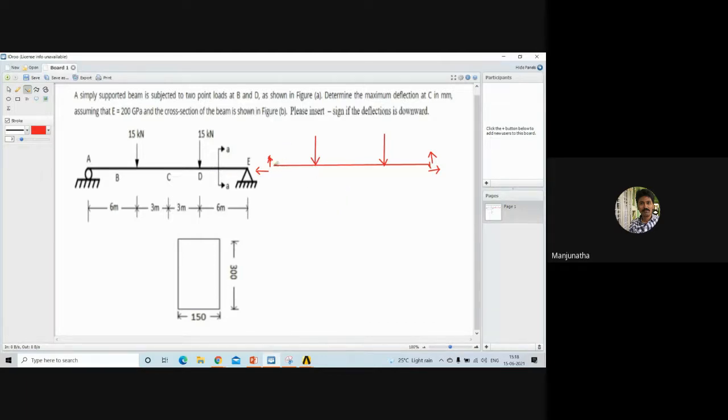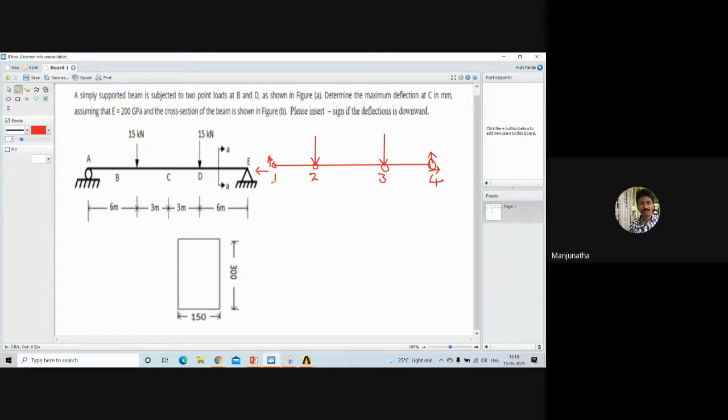So here from this we can notice that how many points are there over the beam? The first point is located here. Second point is located here. Third point is located here. And fourth point is located here. So totally how many points it requires to configure this beam? 4, sir. So 1, 2, 3, and 4. So 4 points are there.